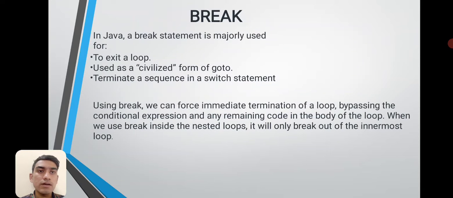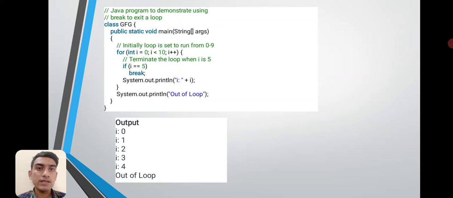In Java, a break statement is majorly used to exit the loop, to be used as a civilized form of goto, and to terminate a sequence in a switch statement. Using break, we can force immediate termination of a loop, bypassing the conditional expression and any remaining code in the body of the loop. When we use a break statement inside a nested loop, it will only break out of the innermost loop. So here is the example program.